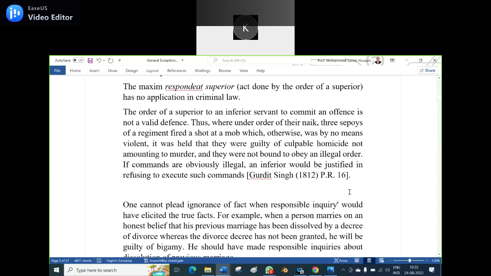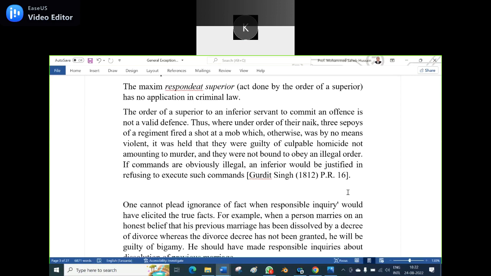The order of a superior to an inferior servant to commit an offense is not a valid defense. Thus, where under order of their Nayak, 3 sepoys of a regiment fired a shot at a mob which otherwise was by no means violent, it was held that they were guilty of culpable homicide.